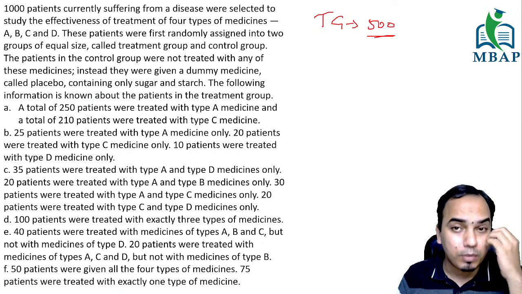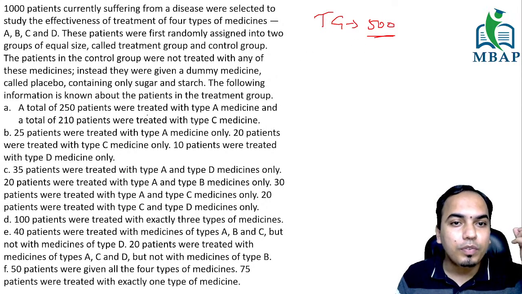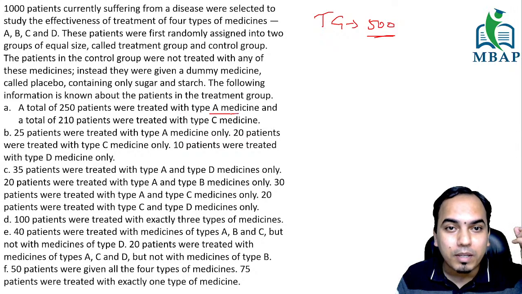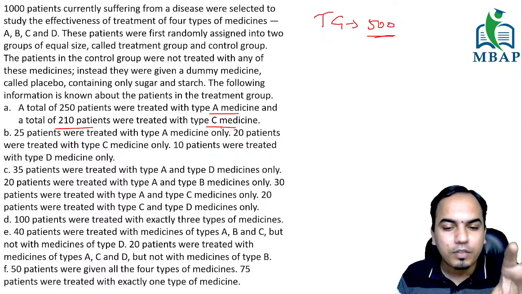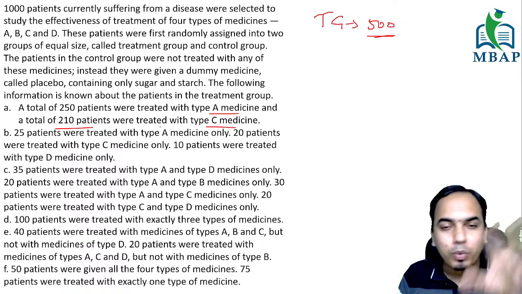Now what is that? Let me go ahead. A total of 250 patients were treated with type A medicines, and then this many patients were treated with type C. Now what I'm doing is, rather than solving the entire set, I first try to quickly scan through it. And what do I understand from it?